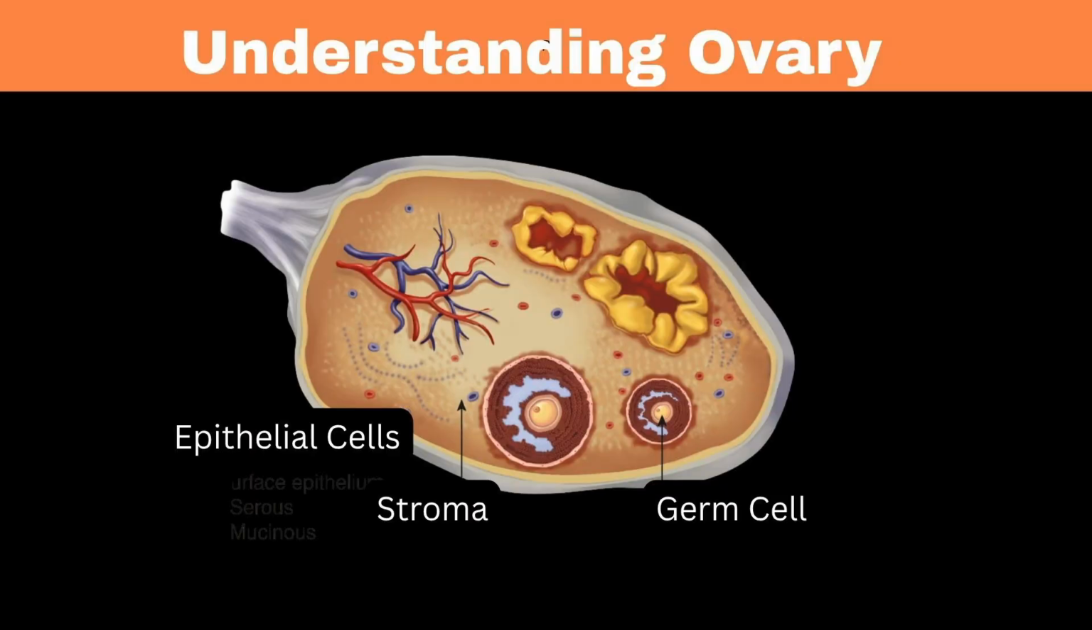Now, I want you to sit tight and understand this concept very carefully. The ovary is basically made up of three kinds of cells. Outer layer of epithelium, inside filled with stroma, which is studded with the unique germ cells.